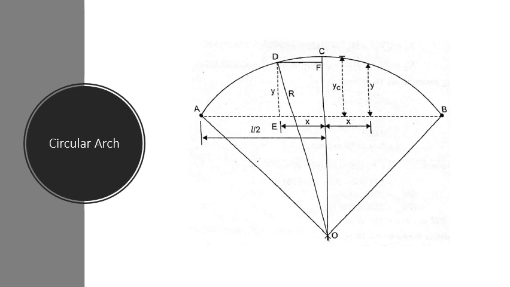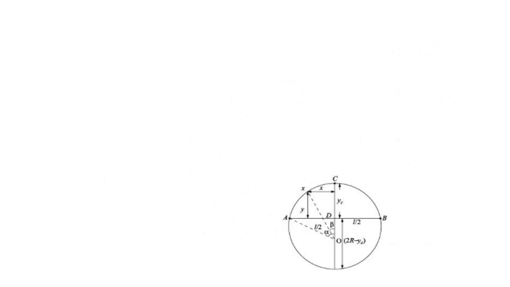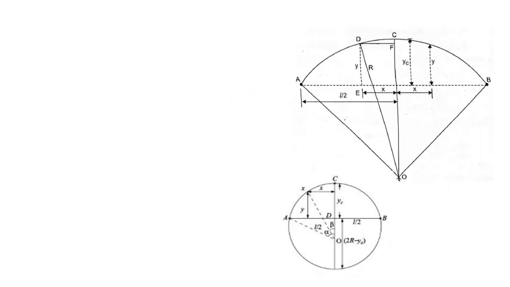Here if you take the length from the crown, from the center, let's consider it as X, and the coordinate of D is Y. We have to find out the radius of the circular arch.